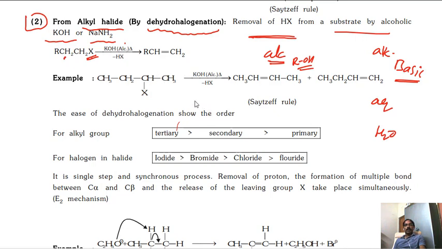Now you can see here this is also a beta carbon, this is also a beta carbon. So two products are there. Again, we just learned the Saytzeff rule. According to the Saytzeff rule, the more substituted alkene is more stable. So this is the maximum percentage compared to this.